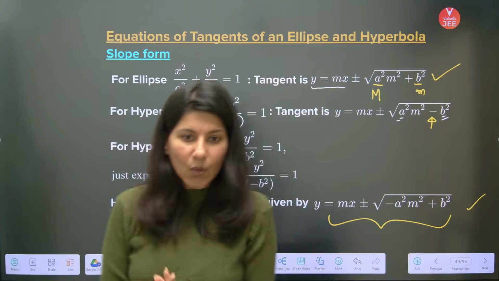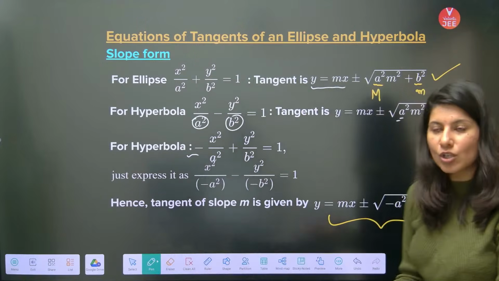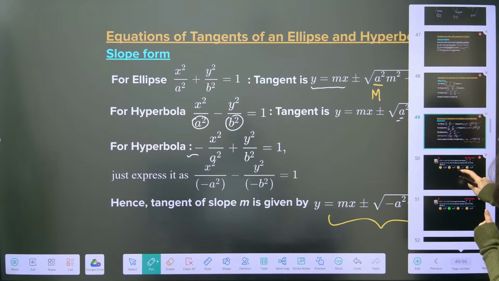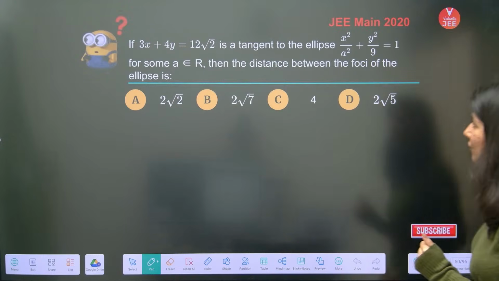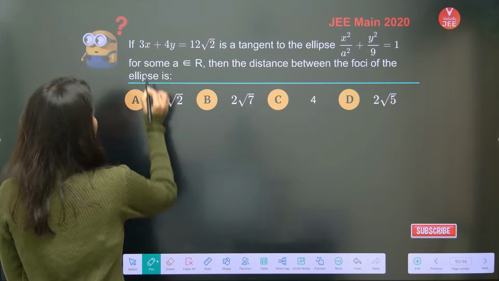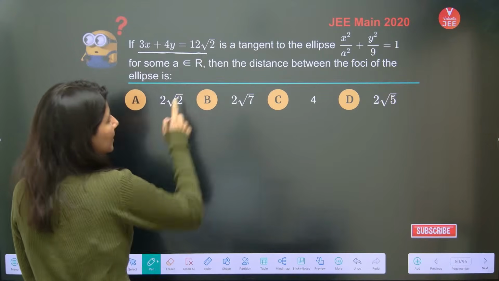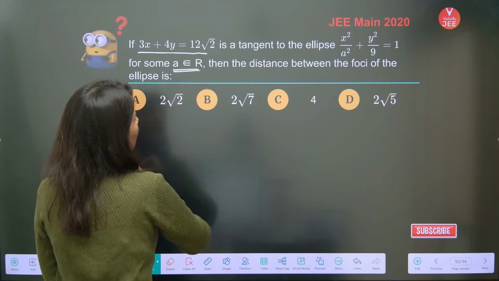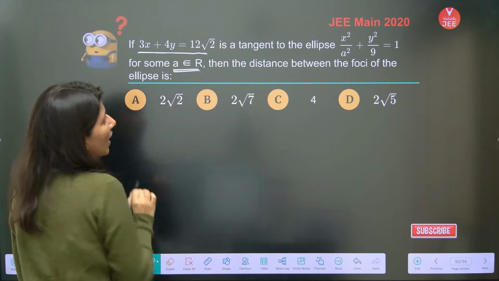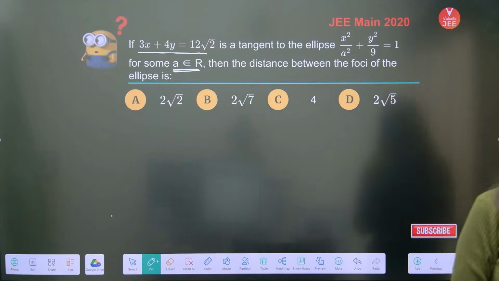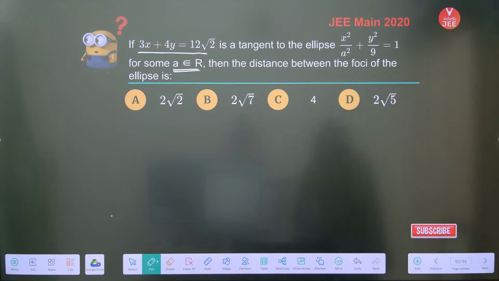Okay. Now what we will do is apply this logic so that you understand and remember this better. So I have this question in front of you. This is a question on an ellipse, guys: this line is a tangent to this ellipse for some a belonging to R. Then the distance between the foci of the ellipse is asked. Okay, so now I want you to take the lead and solve this.